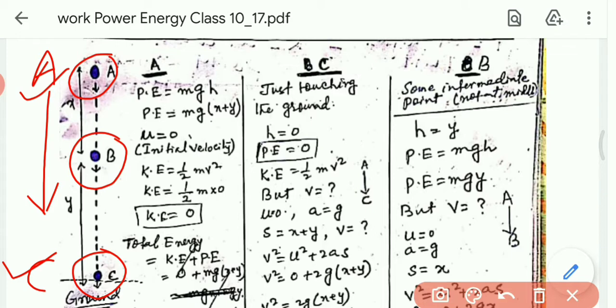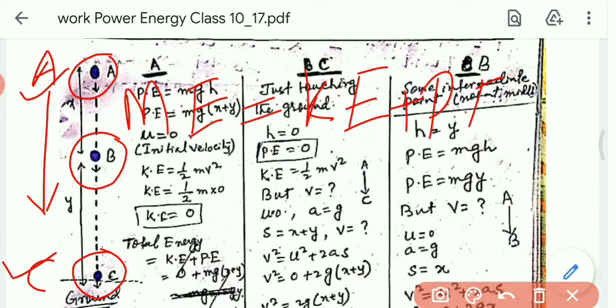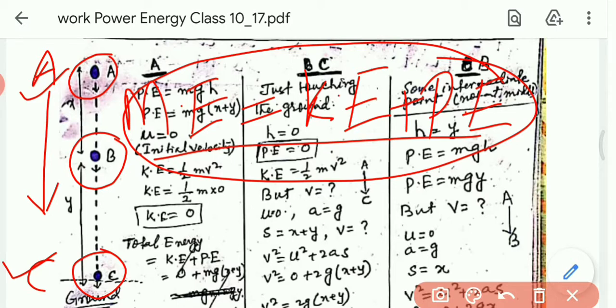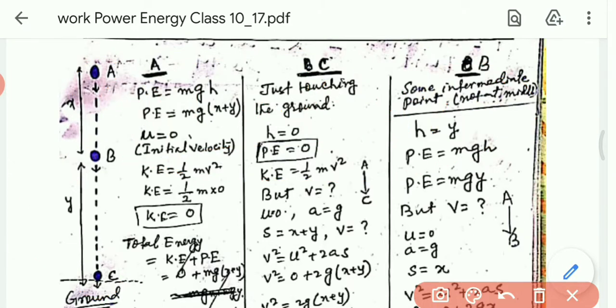We will calculate the total mechanical energy. Mechanical energy is equal to kinetic energy plus potential energy. So we will see in this video the total mechanical energy at the point A, at the point B, at the point C. Is it the same? Because conservation of energy says that energy can neither be created nor destroyed, but it can be transferred from one form to another. Let us see.